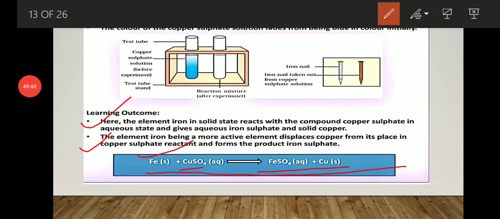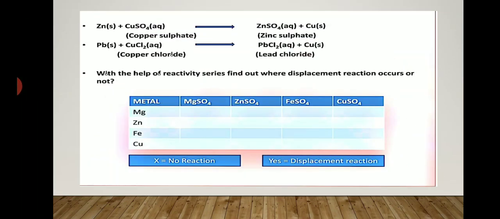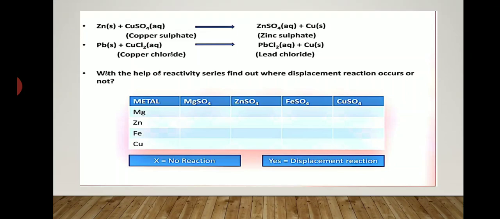Now, next we will discuss some examples of displacement reaction. Now let's see. Here an example is given: zinc reacts with copper sulfate and gives zinc sulfate and copper, because zinc is more reactive than copper, that's why zinc displaces copper.